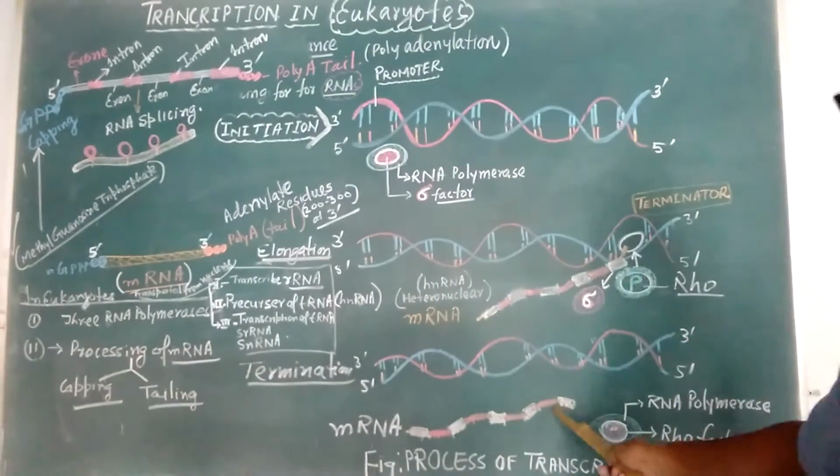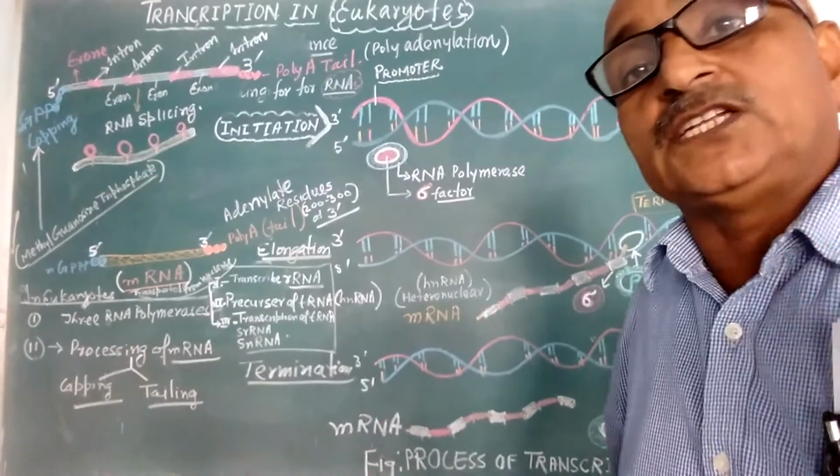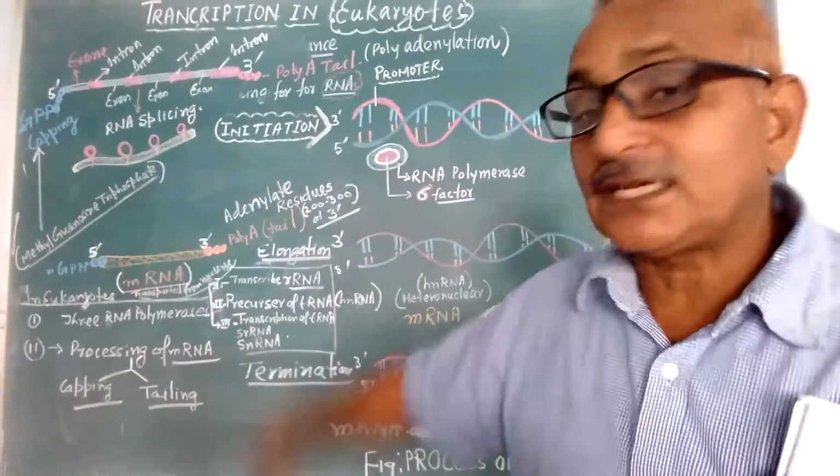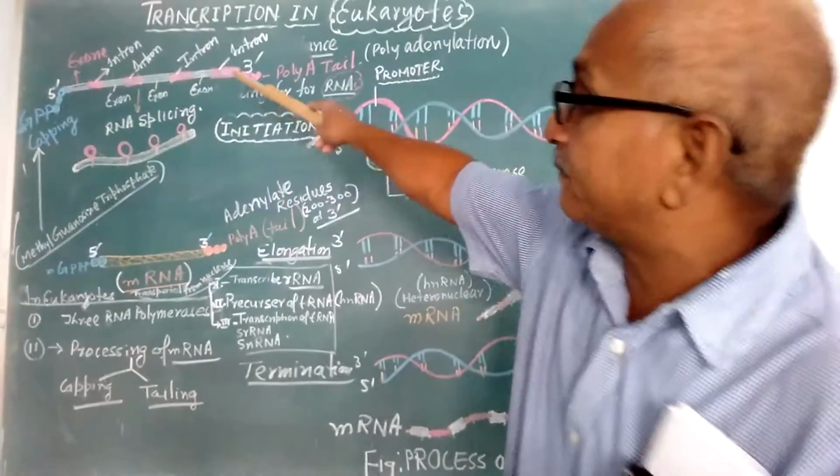We are looking at the same things that happen in prokaryotes. Here there is no difference. But after that, the processing of RNA will take place.